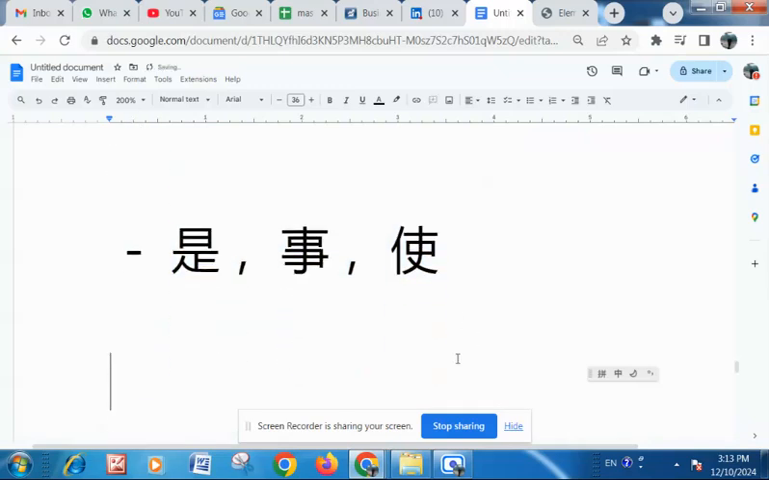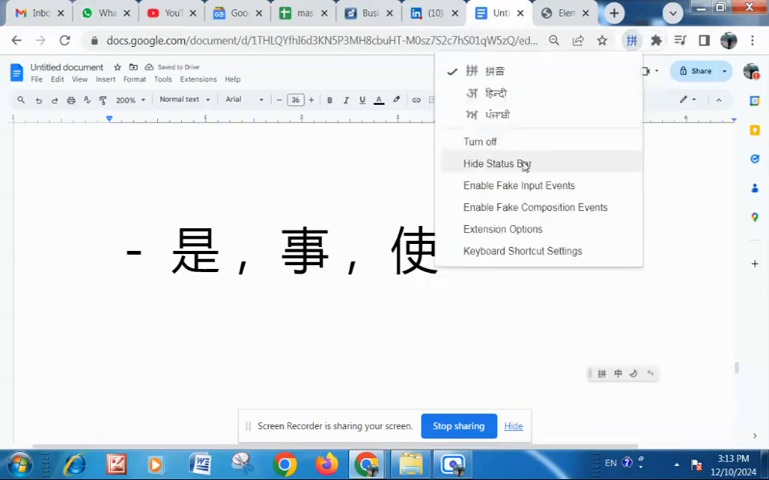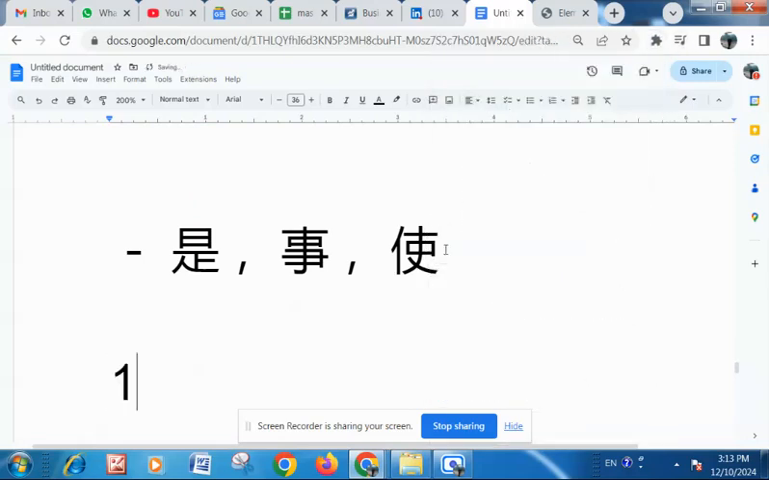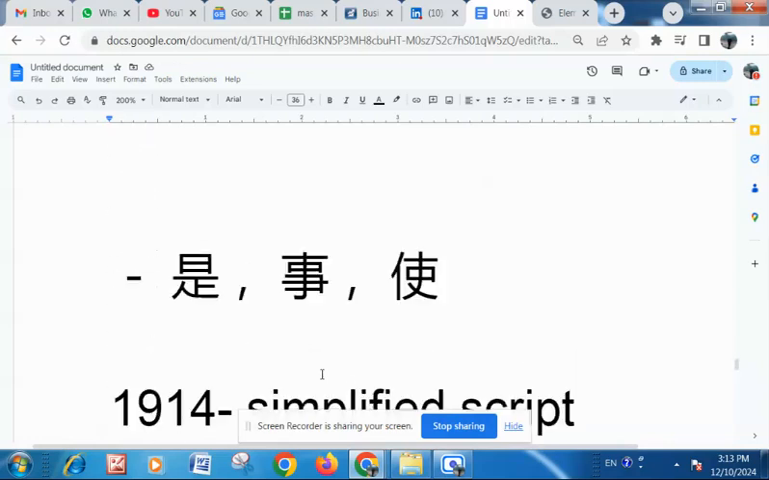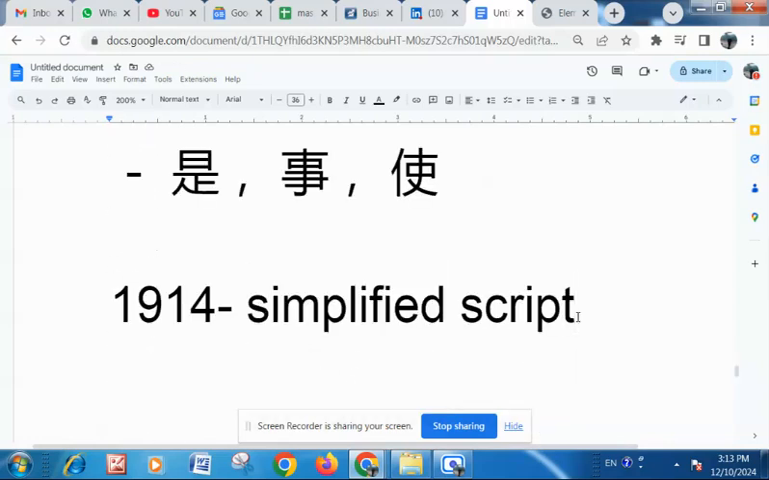So they had to find a way. They decided we have to simplify our language. So in 1914, they changed the script by removing certain characters based on certain principles, and they called it simplified script. Simplified script these days is used all over China. The traditional script, the earlier script, is right now only used in Taiwan and parts of Singapore.